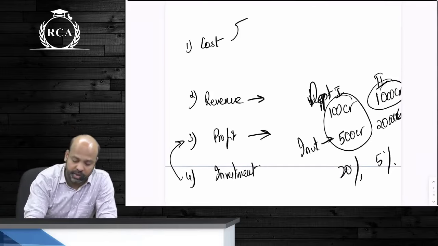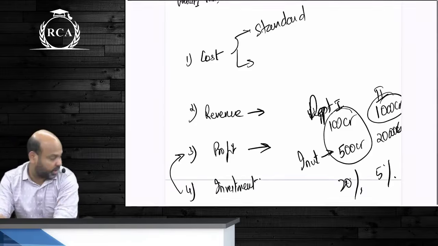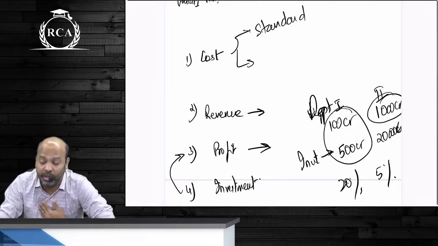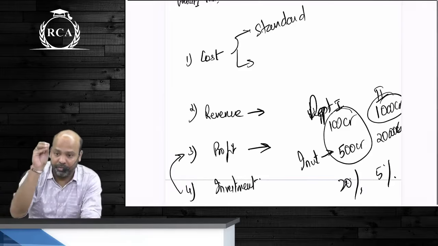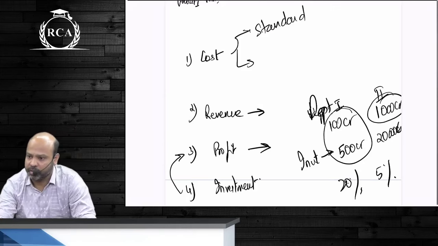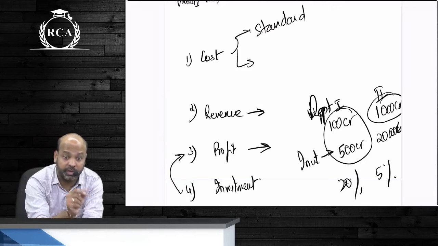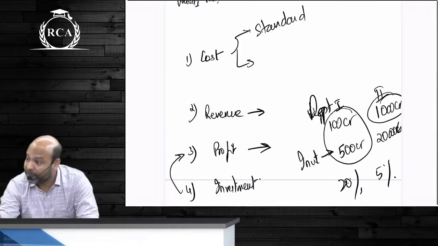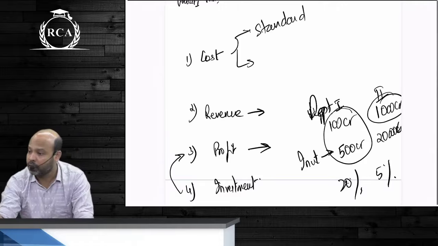Within cost centers also, beta, there are two categories called a standard cost center and a discretionary cost center. A standard cost center is one where there is a clear-cut relationship between the amount of output that is manufactured and the amount of cost that you incur. For example, a manufacturing department is a standard cost center. If they manufacture 100 units, I will be able to calculate the expected cost they were supposed to incur for those 100 units. I can compare that cost with the actual cost they are incurring. There is a relationship between input and output.